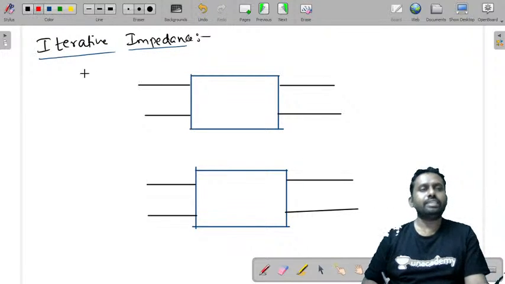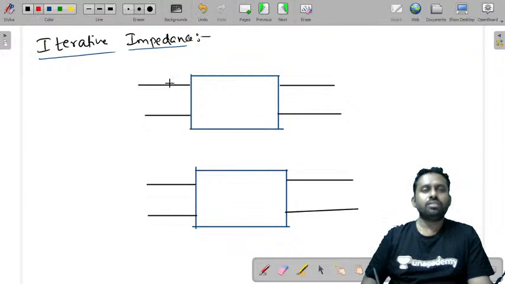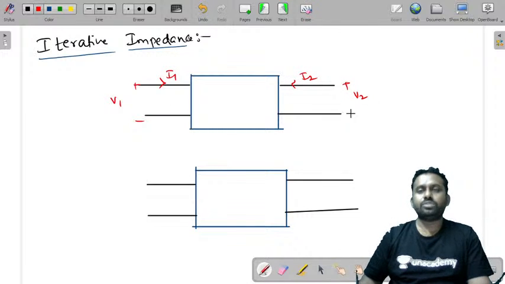Let us also write these values first, that would be easy. This is I1 and you have V1 across these terminals. This is I2, and this is V2 across these terminals. Clearly, I1 and V1 are applied across the input terminals, and I2 and V2 across the output terminals.